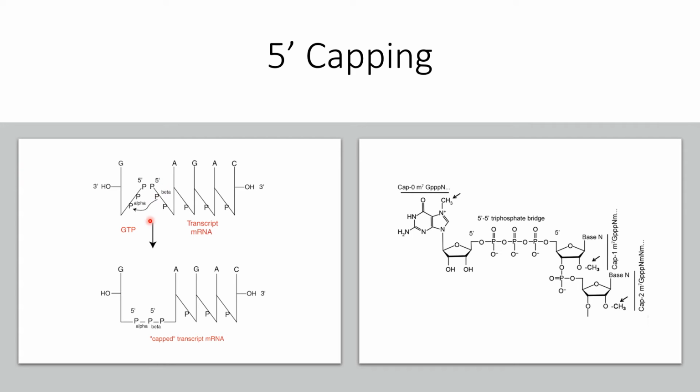The second one is guanylyl transferase, which helps in the bond formation between the beta phosphate of mRNA and the alpha phosphate of GTP. And the third one is the methyl transferase enzyme, which adds a methyl group to the 7th position of the guanosine. So at the end of all this, what we have is a capped transcript of mRNA which contains an extra guanosine which is methylated in nature.